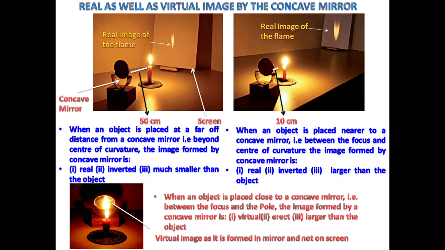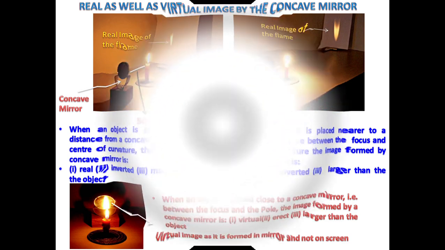When an object is placed close to a concave mirror, that is between the focus and the pole, the image formed by a concave mirror is virtual, erect and larger than the object. Now we have learned about concave mirror. We will learn about its uses also. There are so many uses of concave mirror.